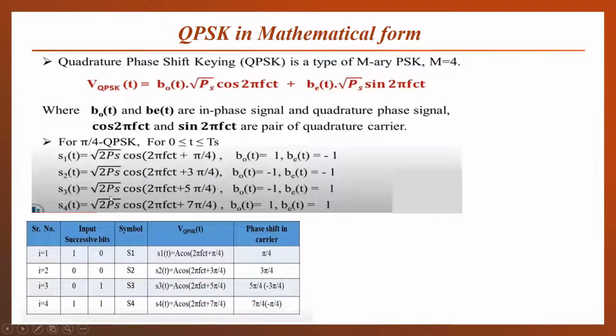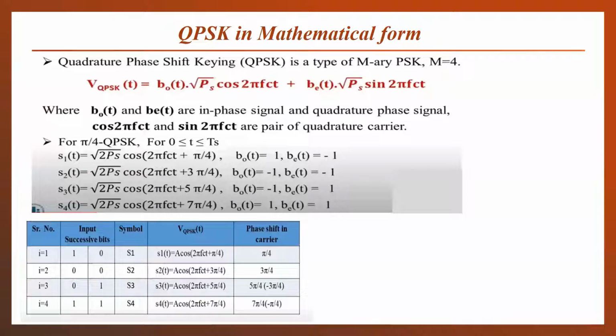And for the different combinations of BOT and BET, the phase shift is shown here. When BOT is 1, BET is minus 1 again. For bit level 0, we provide the bipolar signal. Bipolar signal means a negative voltage signal. When there is a 1-0 combination, a pi by 4 shift is generated. For minus 1, that means 0, a 3 pi by 4 phase will result in our carrier signal. When you solve this equation and use the mathematical form, you will get these results.